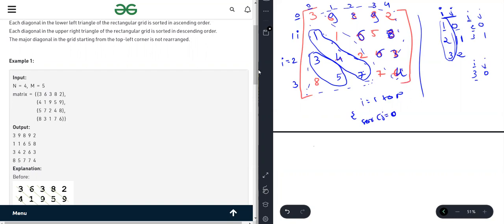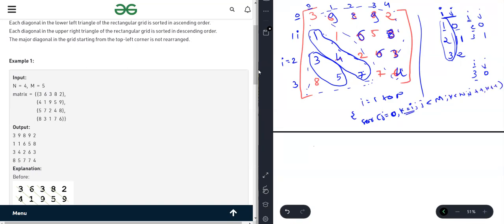j is incrementing each time from 0, and another variable k for i. Why k? Because for each value of i, we have to increment from 1 through all the 0s for each grid. As you can see here, j less than number of columns, and k less than number of rows, and we have to increment both.